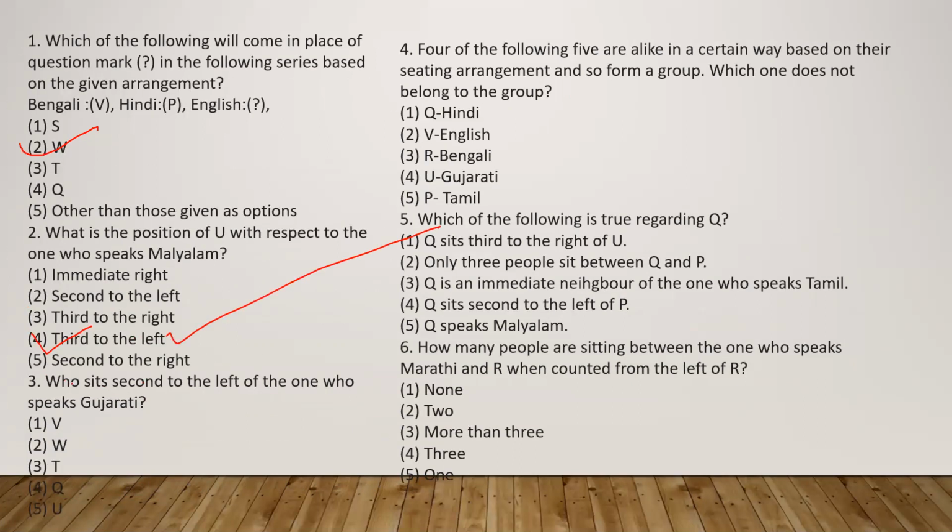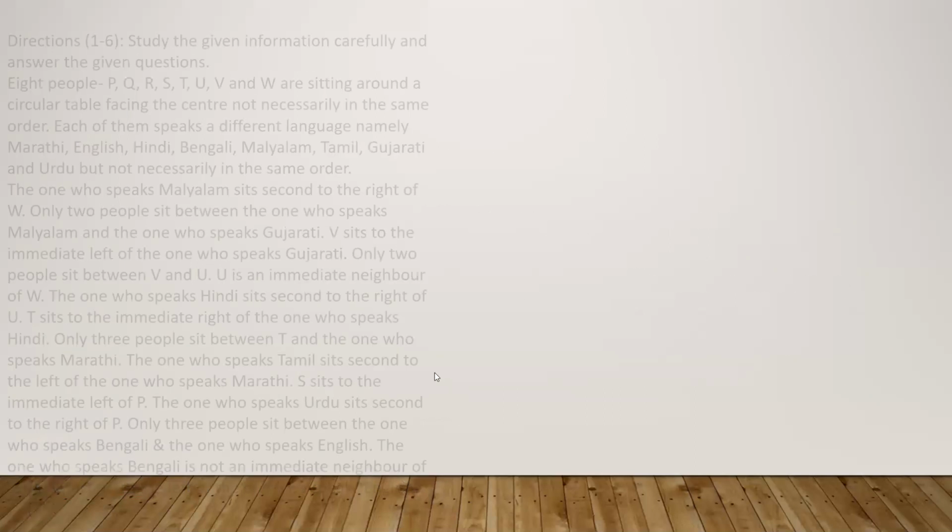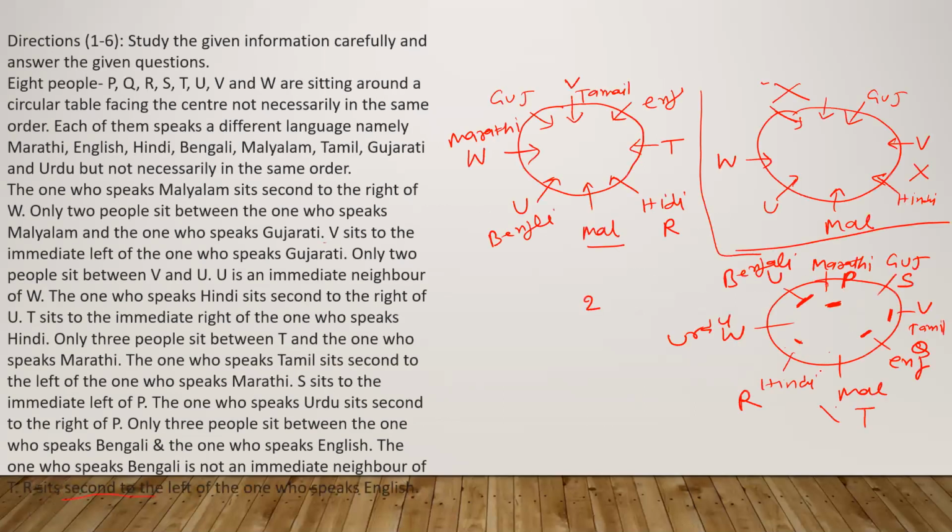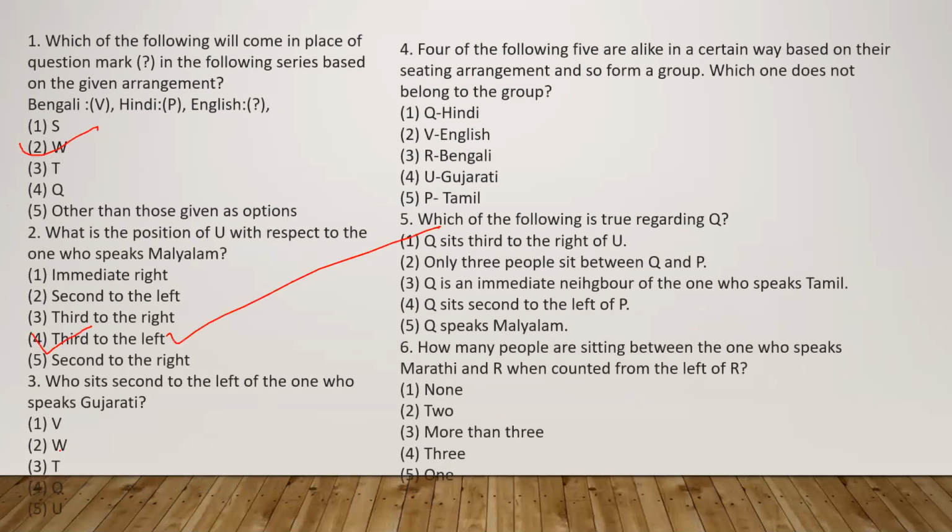Okay. Now, who sits second to the left of the one who speaks Gujarati? So Gujarati, he is speaking. This guy is speaking Gujarati, and second to the left, English or Q. Let's see what the answer is here. Okay, Q. So the fourth option is the answer. So the third one's answer is also fourth. Q is the only one here.